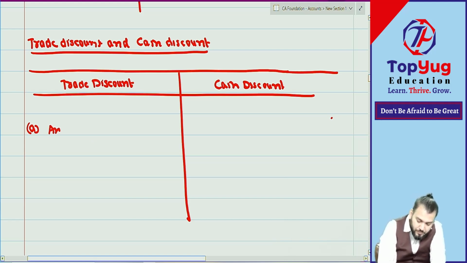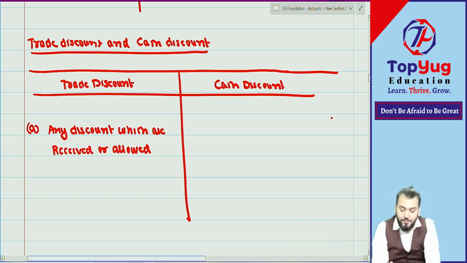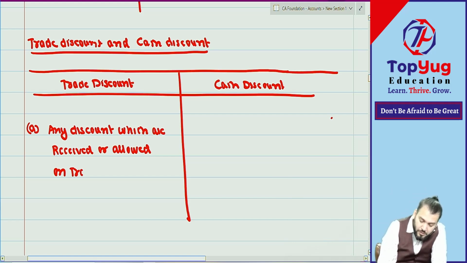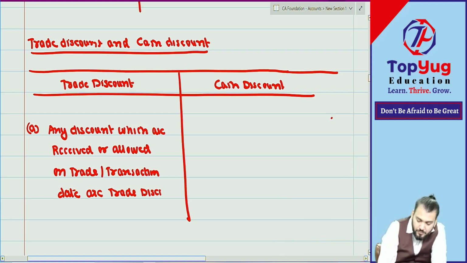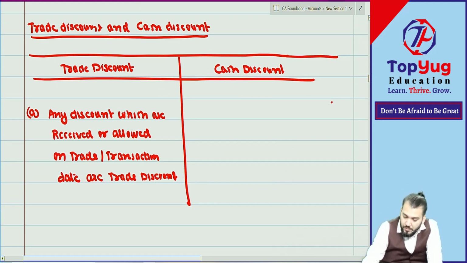Any discount which is received or allowed on the trade or transaction date is trade discount. Correct. Understood.